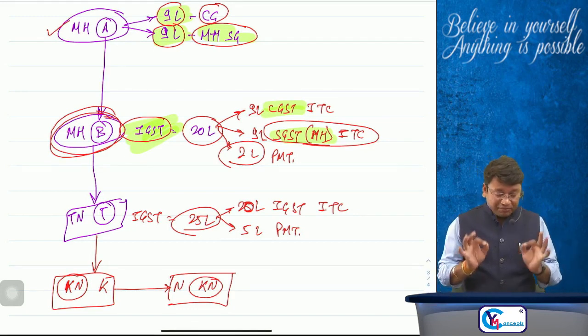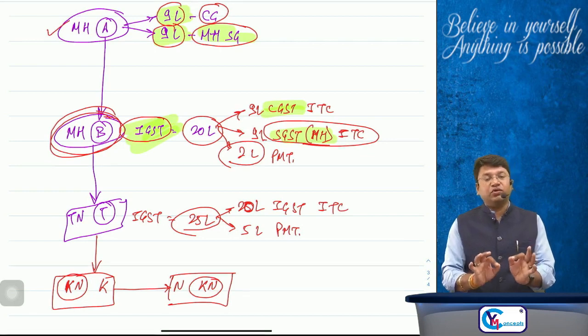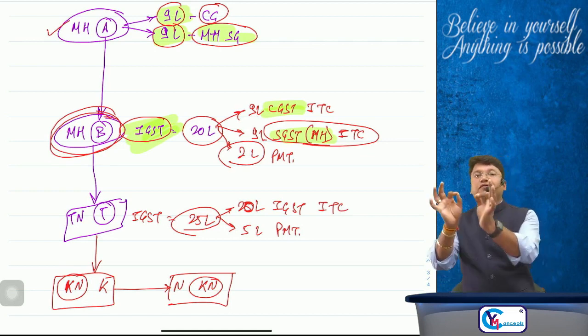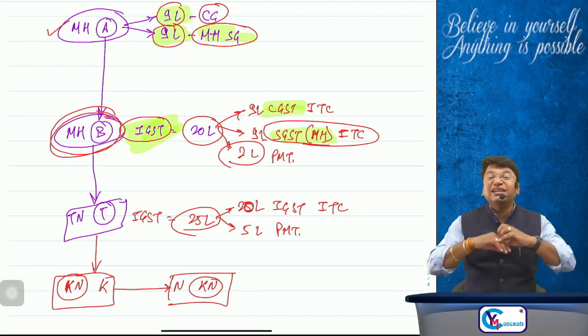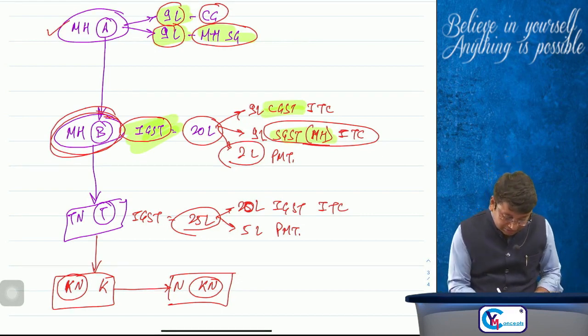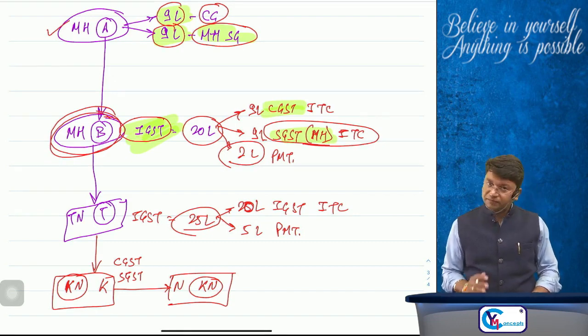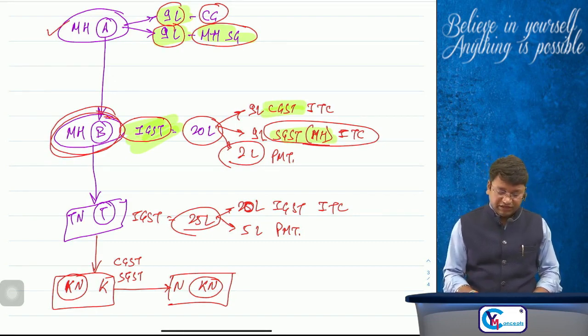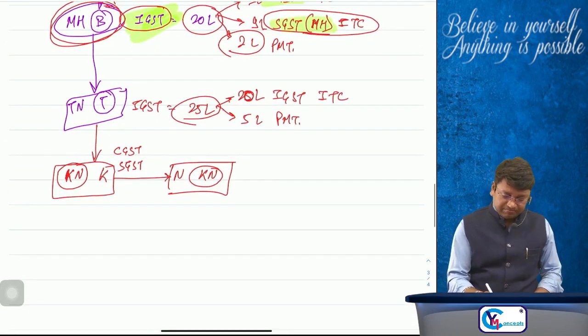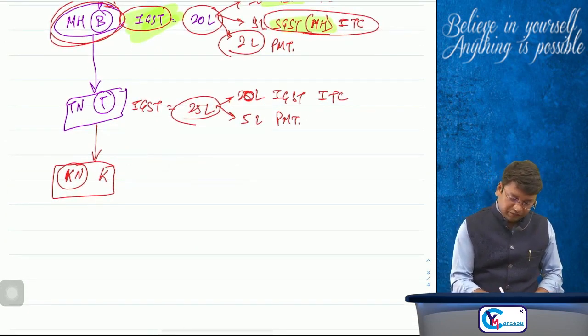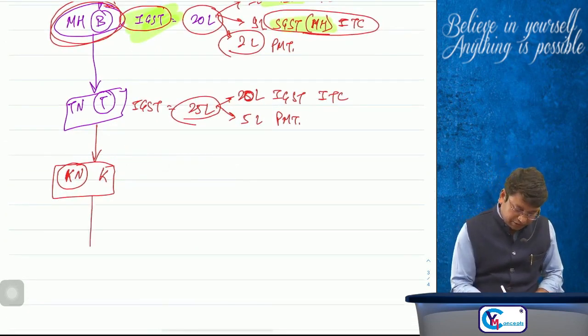Now, Mr. K of Karnataka has sold the goods to Mr. N of Karnataka only. Again, it is an intra-state supply and he will charge CGST and SGST. Okay, sir. He will charge. Sir, I'll do one thing here only, so it will be easier to understand.